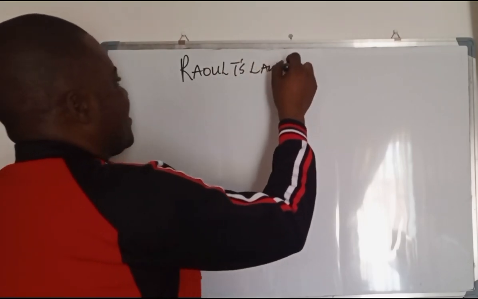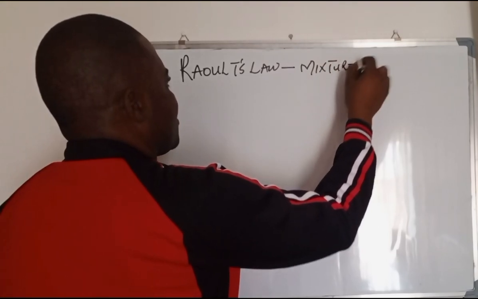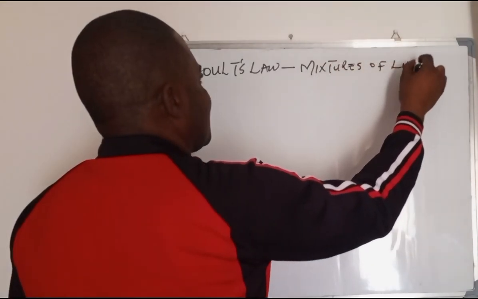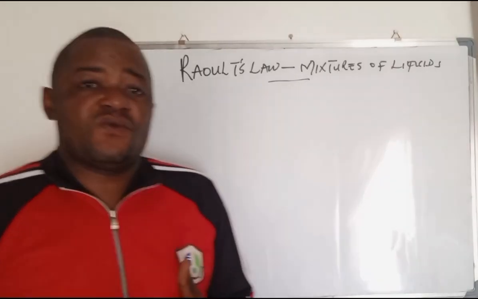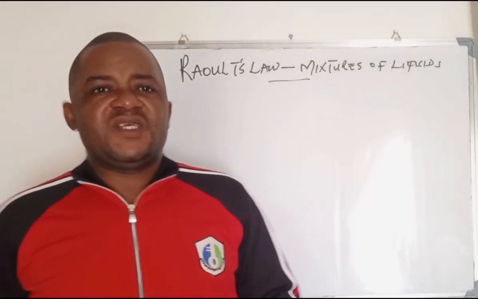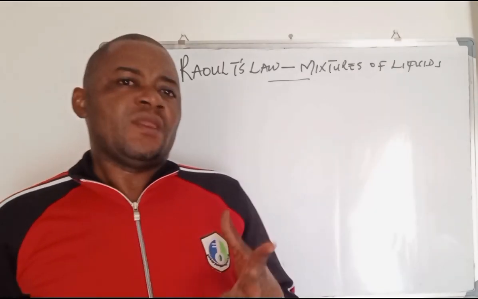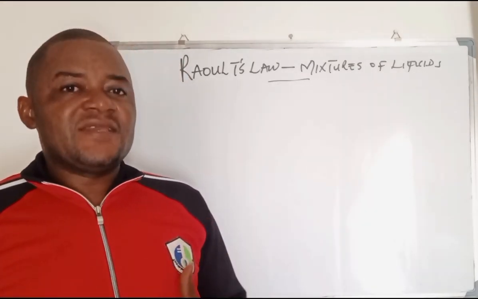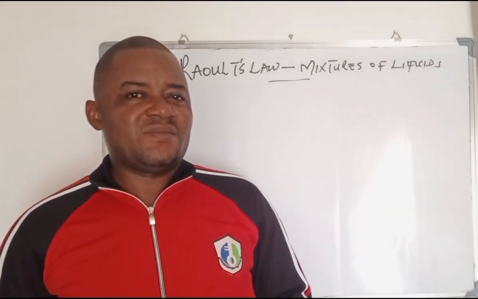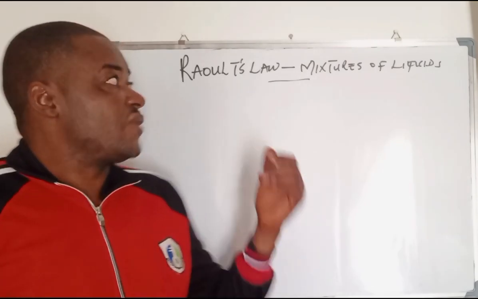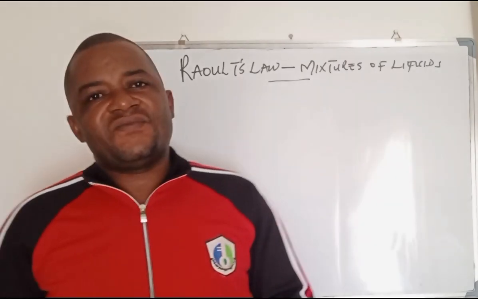Raoult's law. And here we'll be looking at mixtures of liquids. Why do we have some liquids that mix and some that do not mix? For example, how is it possible that you turn milk into water, no matter how small the proportion, it is going to mix? But when you turn kerosene into water, it does not mix. What is the chemistry behind it? What did Raoult discuss about this sort of mixtures of liquids?